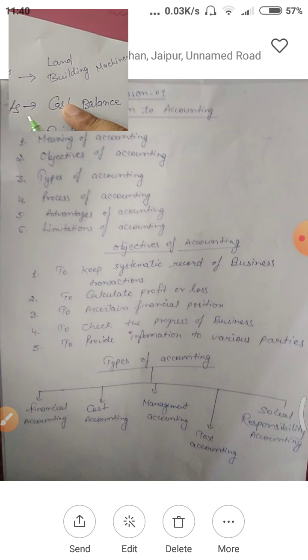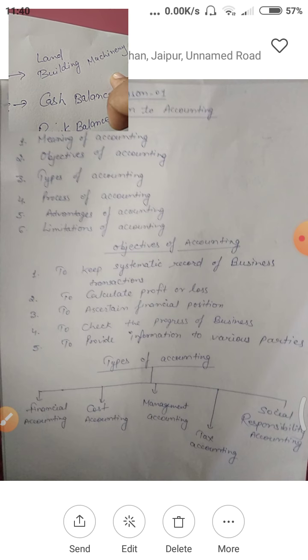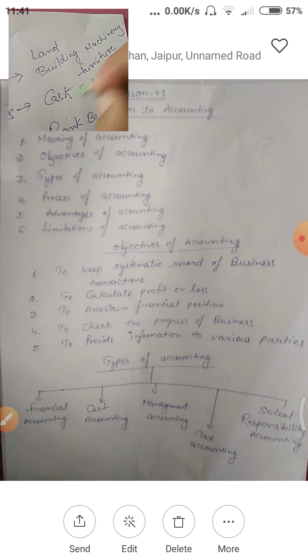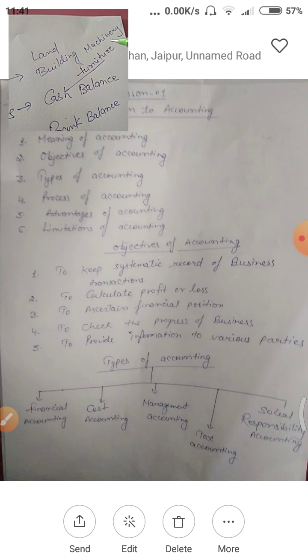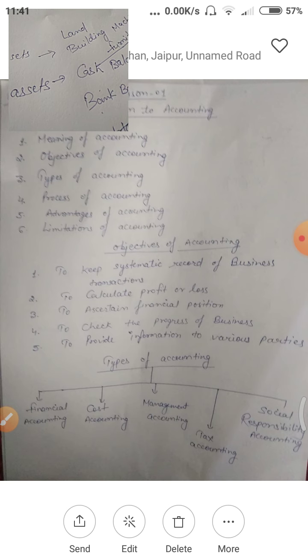Whatever machinery you are using for production in your business, that is also a kind of fixed asset. Furniture. Furniture is also a kind of fixed asset. In any kind of business, any asset that is used for a long time will be a fixed asset.